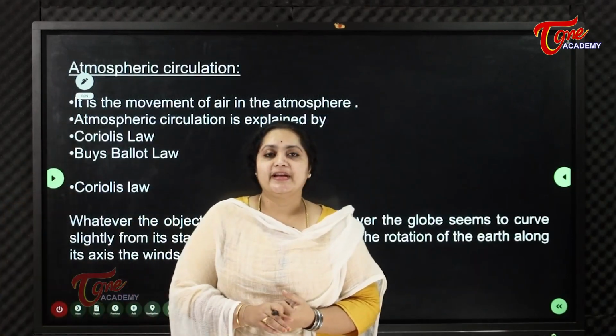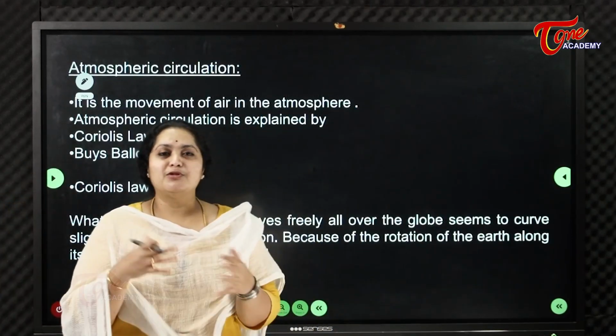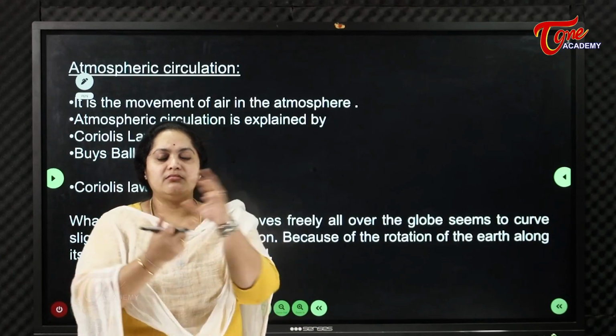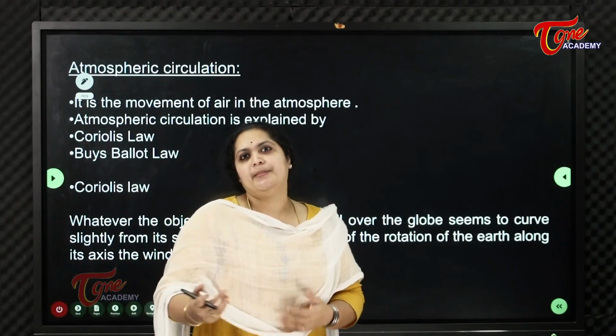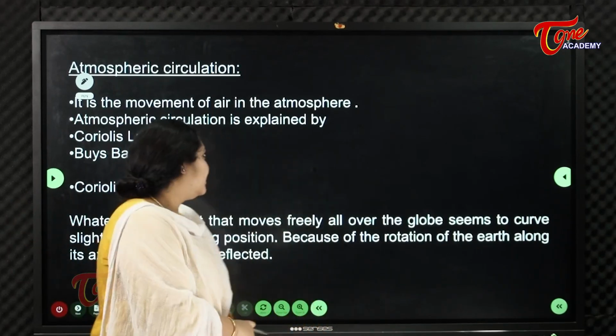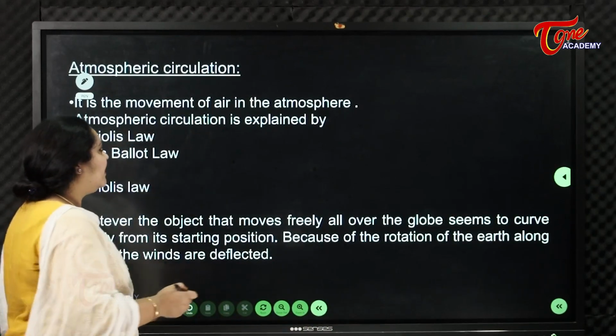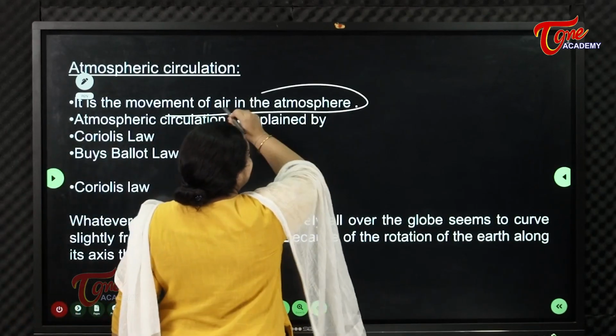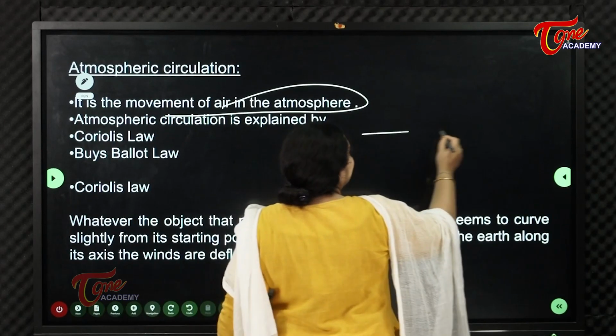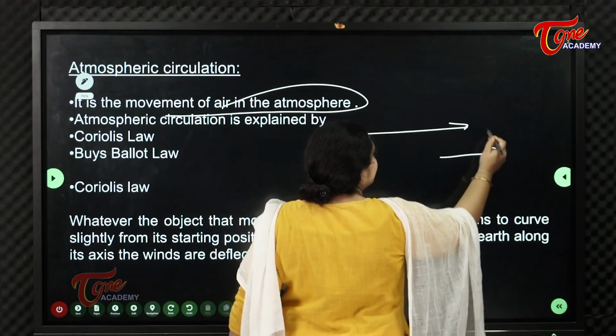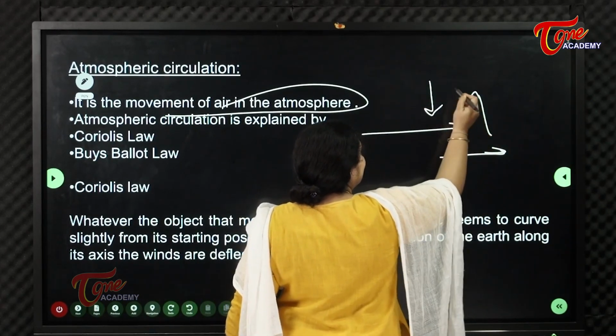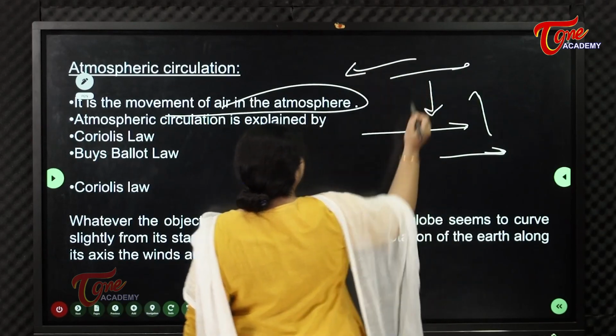Next, atmospheric circulation. What is atmospheric circulation? We can feel the wind, but we can't see it, right? It is the movement of air in the atmosphere. We know air moves in many directions, up, down, right and left.